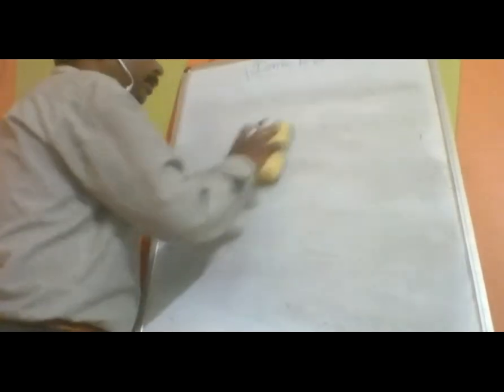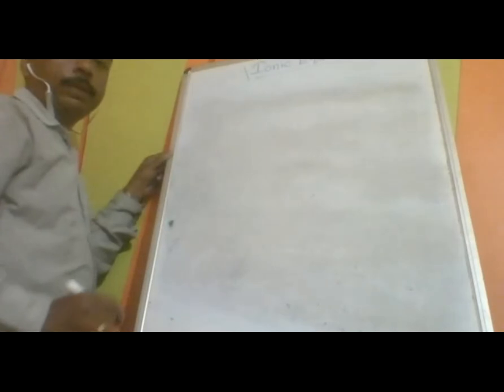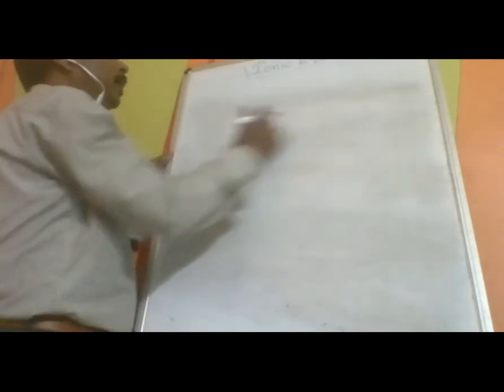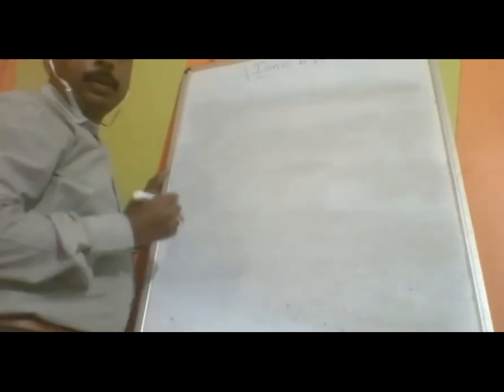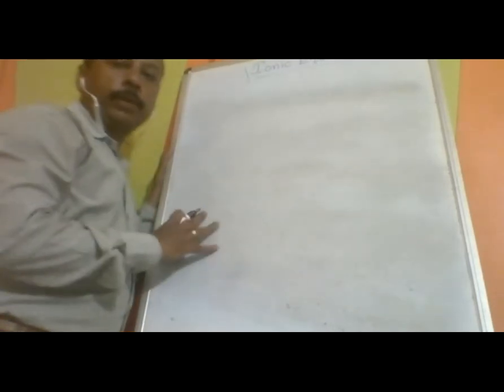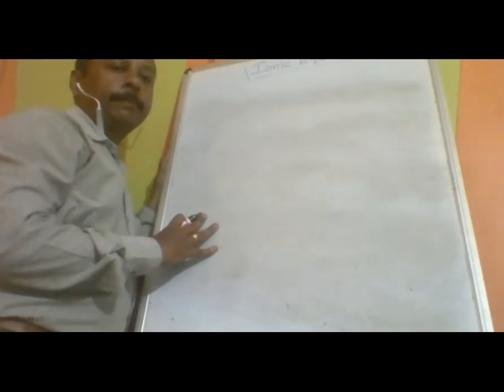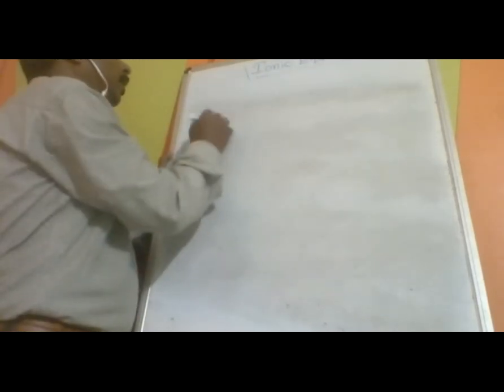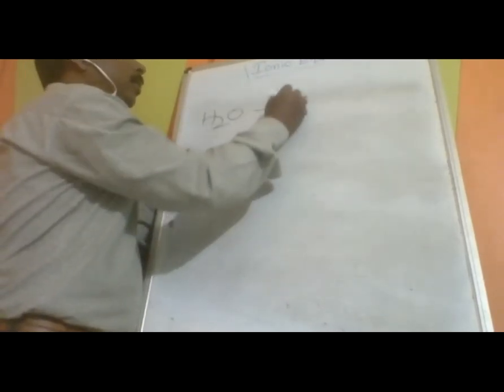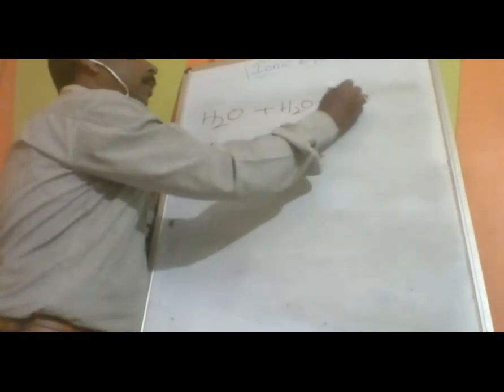Now coming to the very next topic, autoprotolysis. Autoprotolysis is loss of proton by one molecule to another molecule of its own type. Suppose water: water loses its proton to another water molecule.